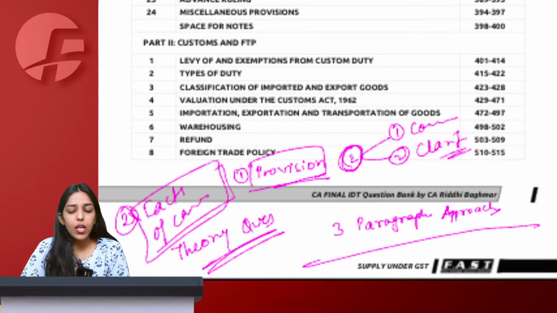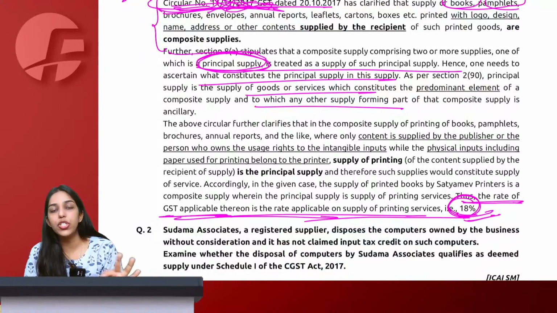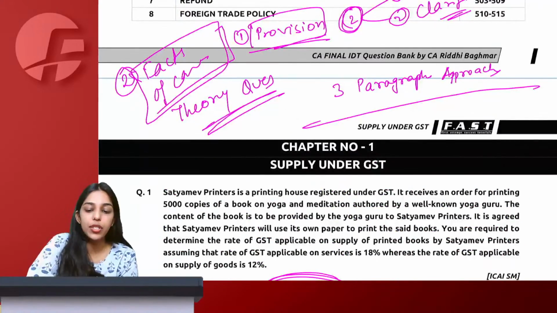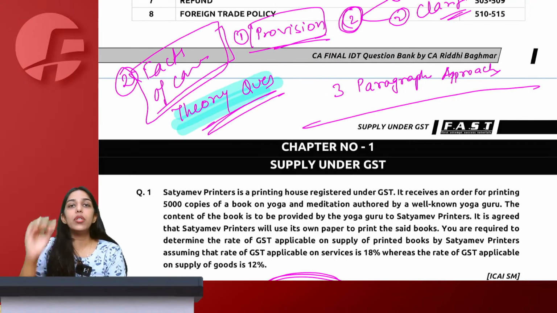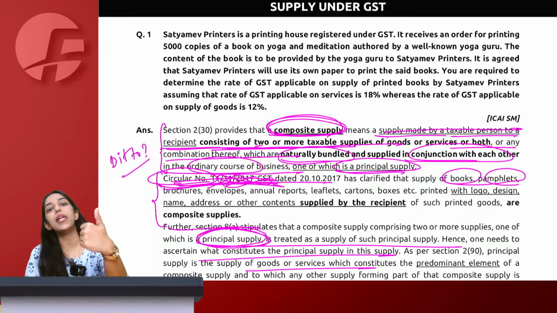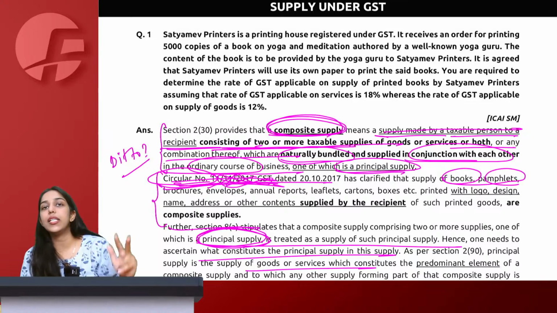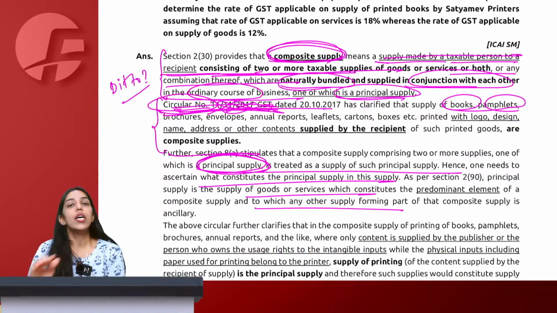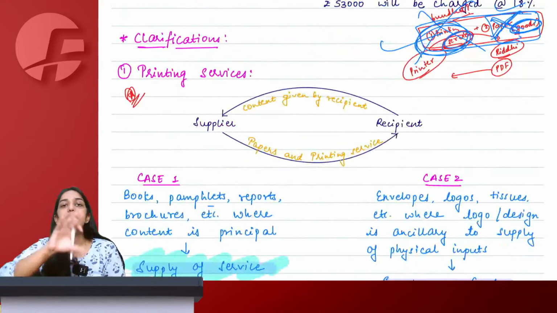Right. So this is how you will always write a 3-paragraph approach in any of your theory questions. I am yet to discuss how to write a practical answer. I am only teaching you how to write a theory answer with a 3-paragraph approach: explain the provision, give the facts of the case, and then ultimately present the conclusion. And make sure you are writing the exact language that I am teaching you in the notes. I am very confident that whatever language I have used, I have just changed the presentation.